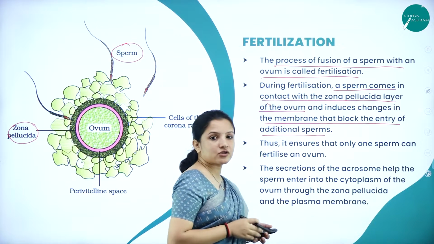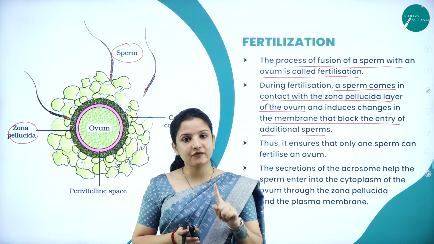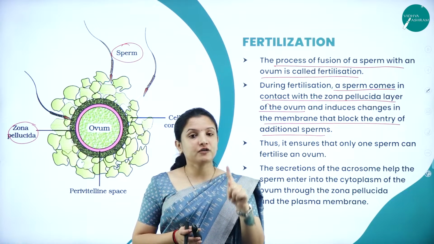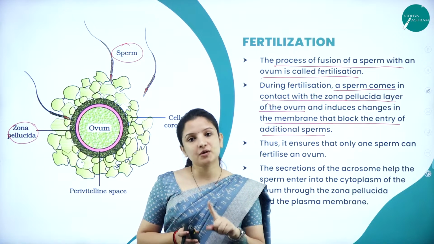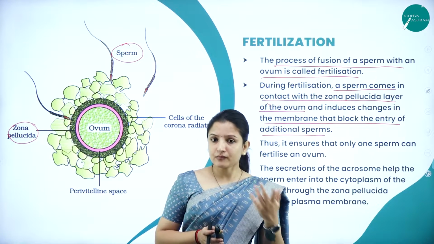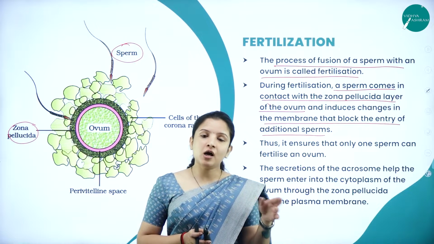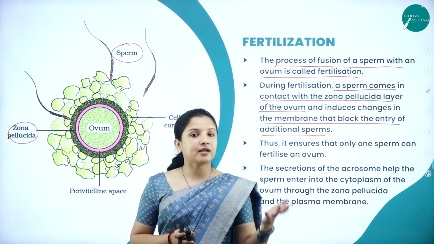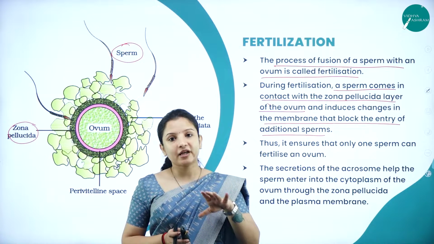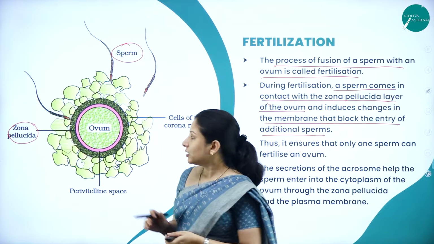Why will it block the entry of additional sperm? Because only one sperm can fertilize the egg. Out of the 40 sperms that are highly motile, only one sperm can fertilize. Because we learned that 300 to 400 million sperms are produced, out of which 60 might be of good quality. In that good quality, only 40 might be highly motile. So out of the 40, only one will go and fertilize.